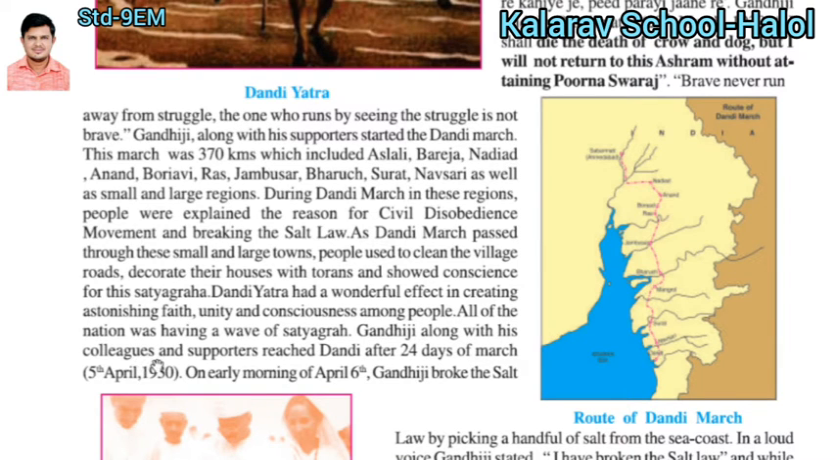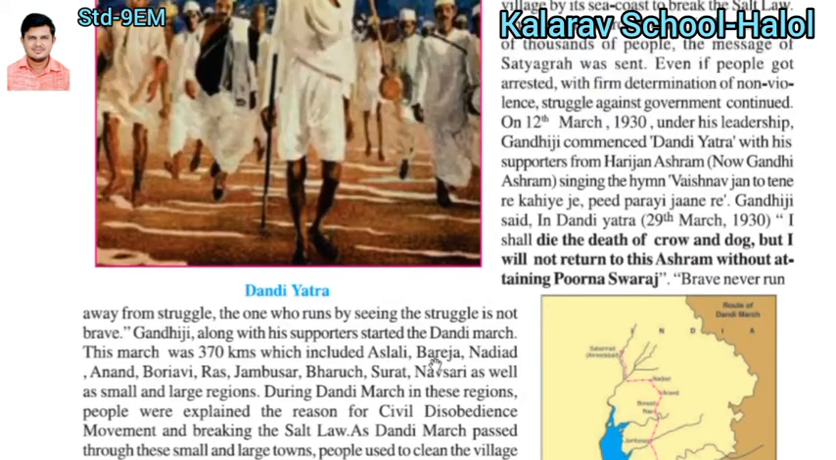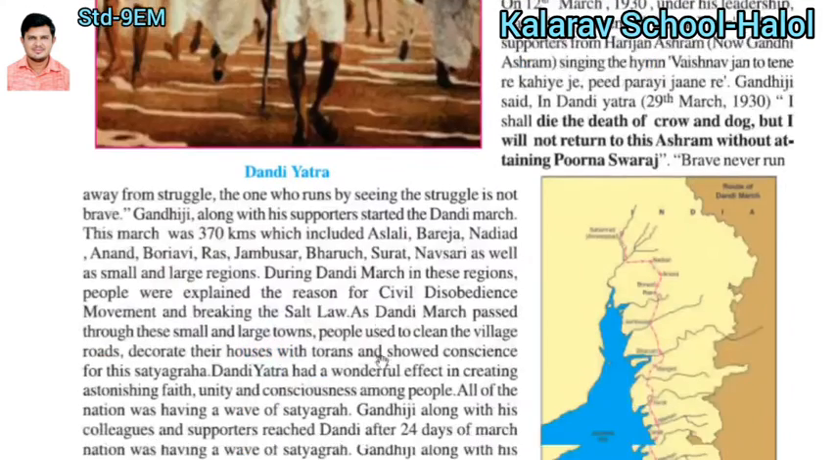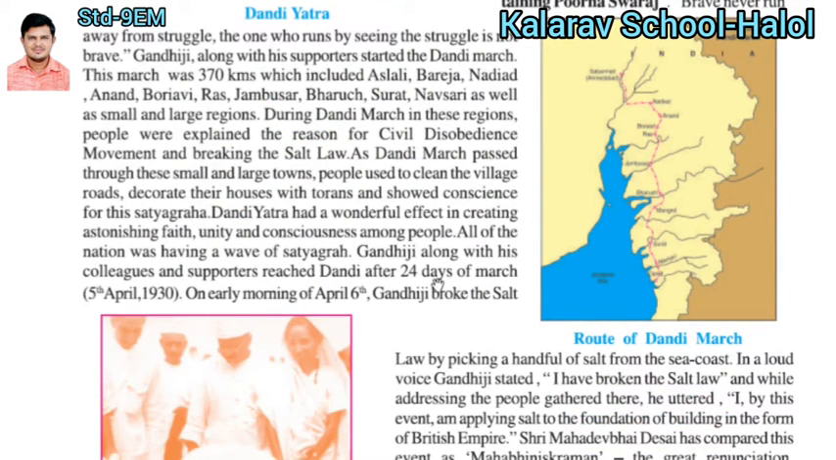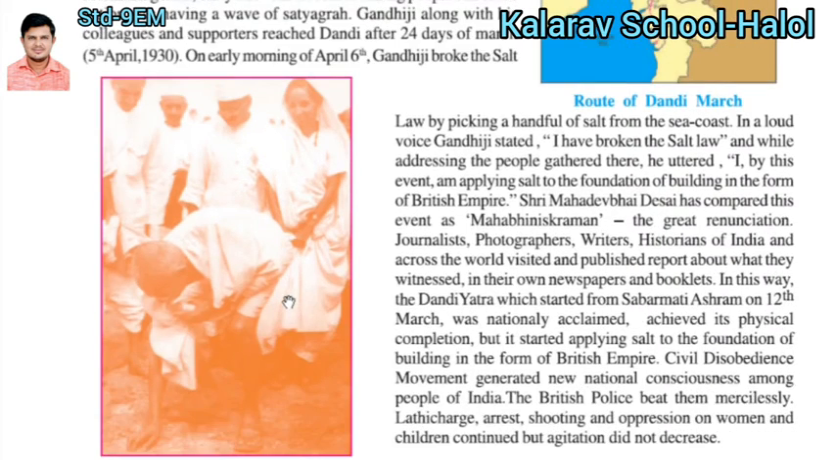Gandhiji along with his supporters reached Dandi. After how many days? After 24 days Gandhiji reached Dandi. On which date? On 5th April 1930 he reached Dandi. And on which date did he start? He started on 12 March 1930 and reached after 24 days, on 5th April 1930. Early morning on 6 April, Gandhiji broke the salt law by picking up a little bit of salt in his hand on the sea coast, and in a loud voice he started.